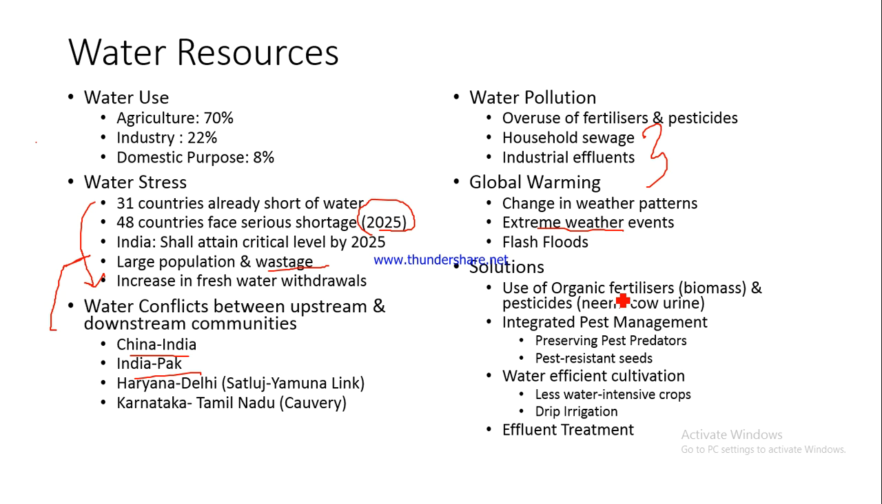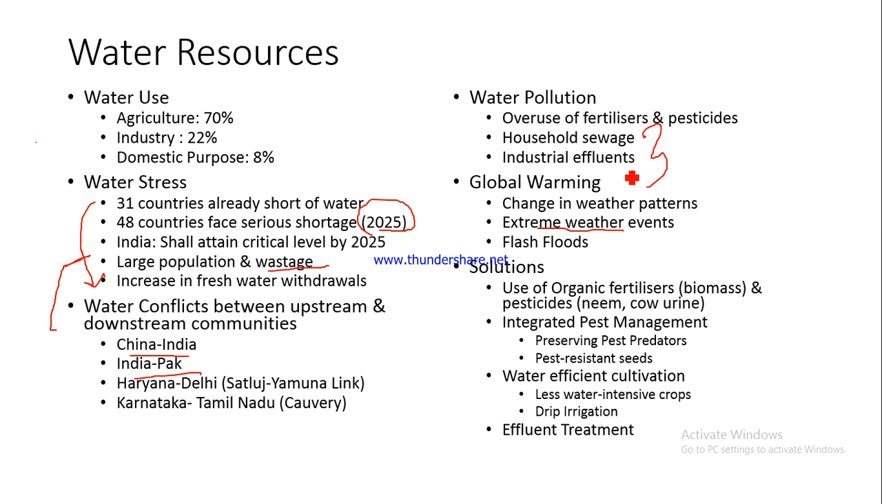Now, what are the solutions? How can we manage our water sources better? How can we prevent them from getting polluted, and how can we ensure that they are available for sustainable use by mankind? So these are some of the solutions. First, use organic fertilizers instead of chemical fertilizers.